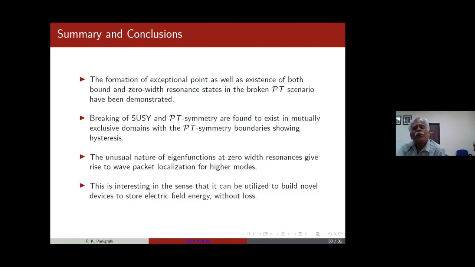Now, sech squared plus i sech tanh has a much simpler version, sech squared plus i tanh. That is also solvable, both for real and imaginary part, and you do find the same kind of features, zero width resonance. And at the exceptional point, you find that the wave functions become orthogonal. And this complex SL(2,C) appears in that problem also.